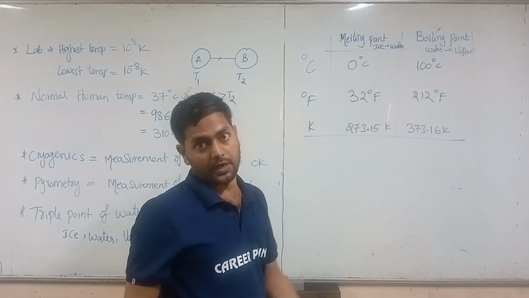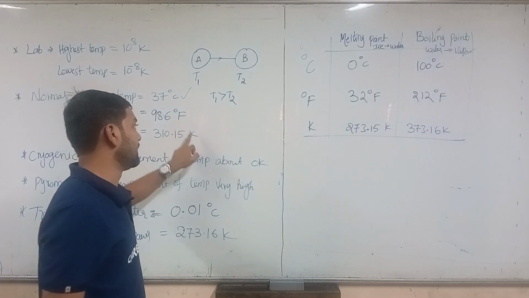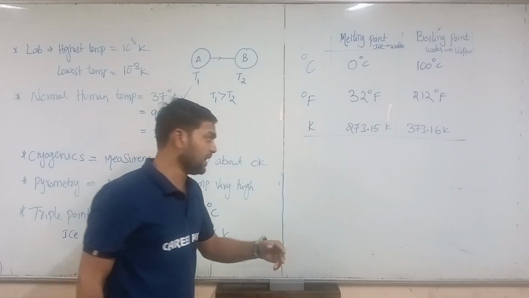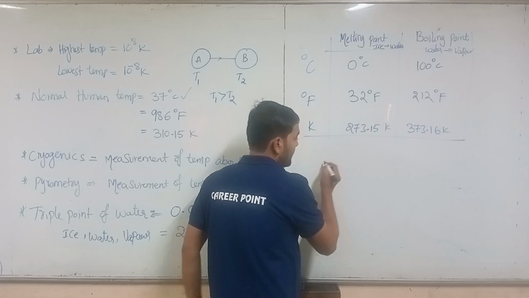Okay, so how do we convert degrees Celsius into Fahrenheit, Fahrenheit into Kelvin? How do we convert? So let us take the required temperature.